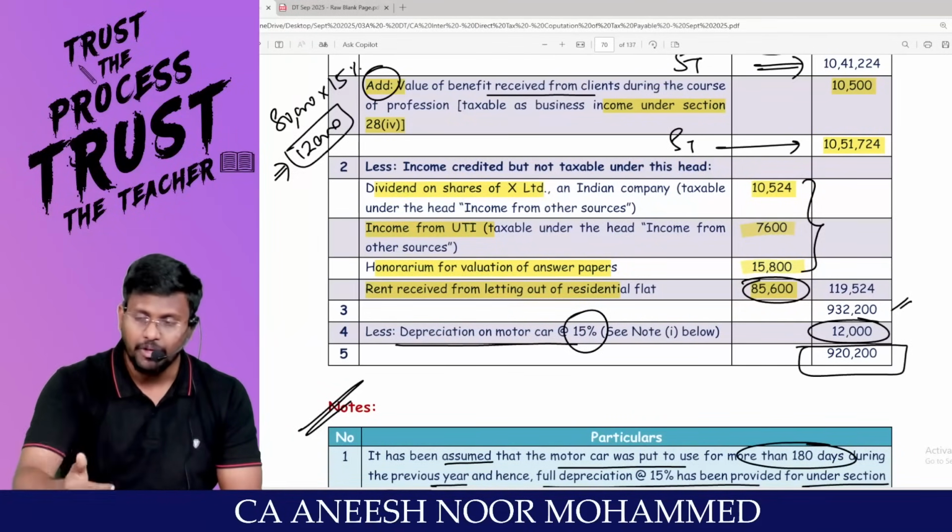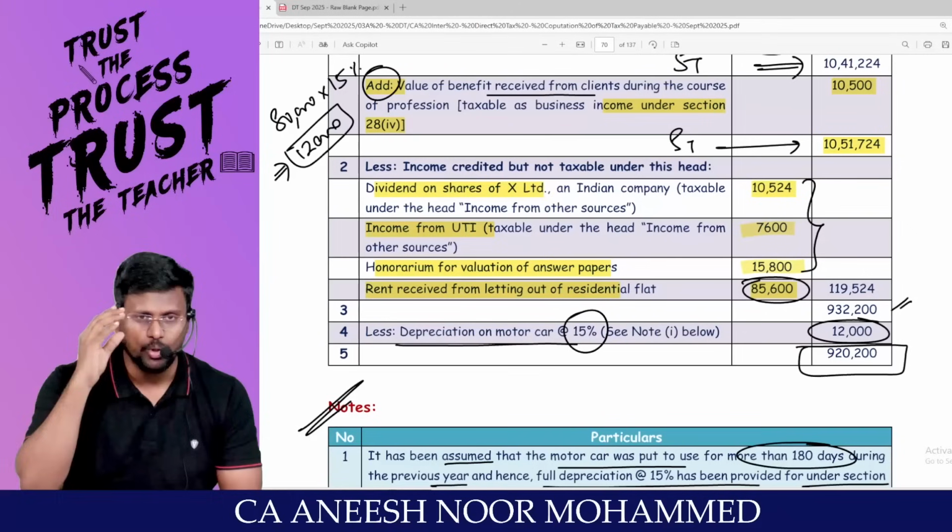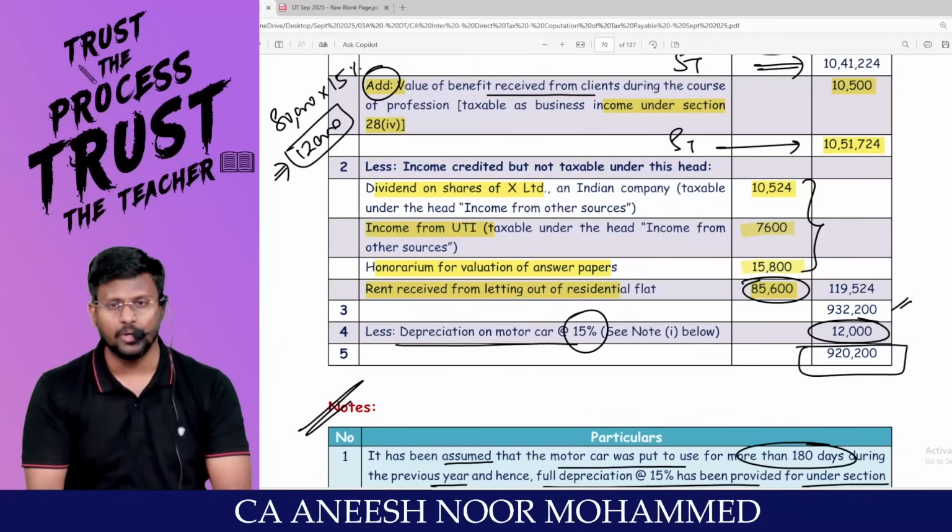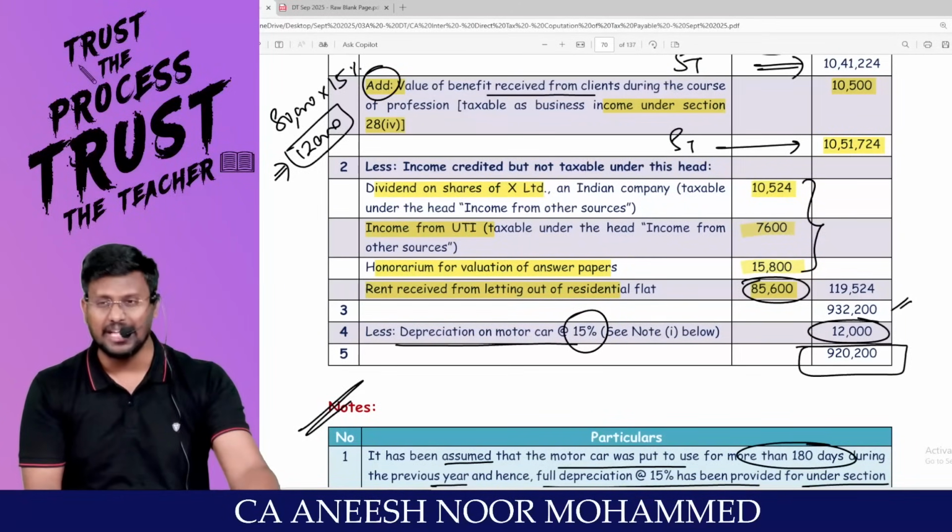In the coming slot, we will be doing another question. I hope that you are feeling so much comfortable with the computation of total income. I am with you, sir, from my heart. Anybody is there? Where is a grand clap?